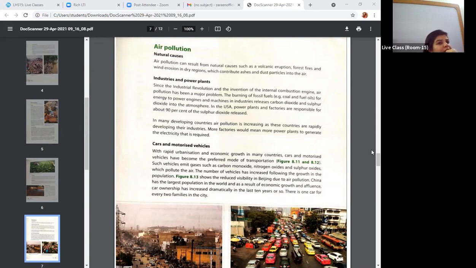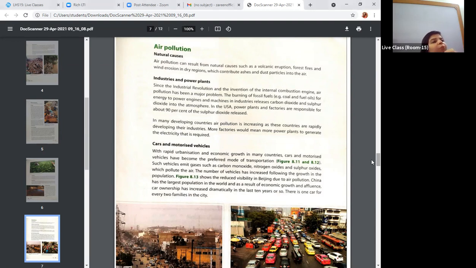The burning of fossil fuels like coal and fuel oils for energy to power engines and machines in industries releases carbon dioxide. I think you must have visited the SITE area or Korangi area, where there are a lot of factories, okay? There you would normally have seen smoke coming out of the factories, which creates air pollution, okay? If I talk about Pakistan, different types of gases are released like carbon dioxide and sulfur dioxide that are really harmful for us in the atmosphere. In the USA, power plants and factories are responsible for about 90% of the sulfur dioxide release. Okay, this is one of the dangerous gases.